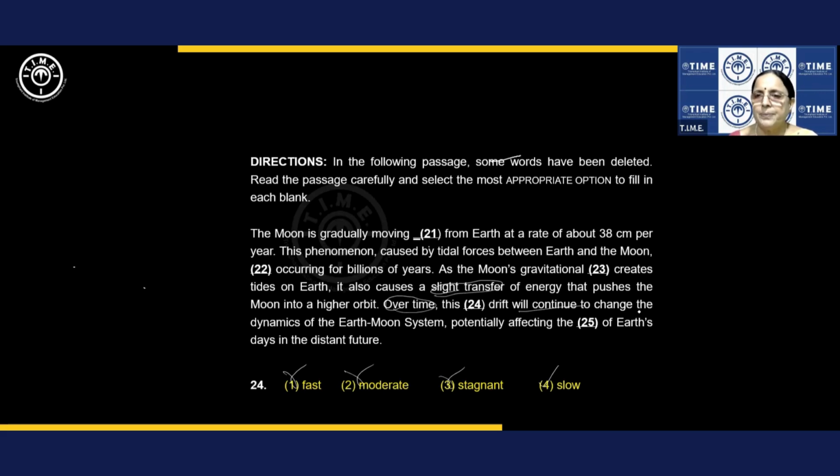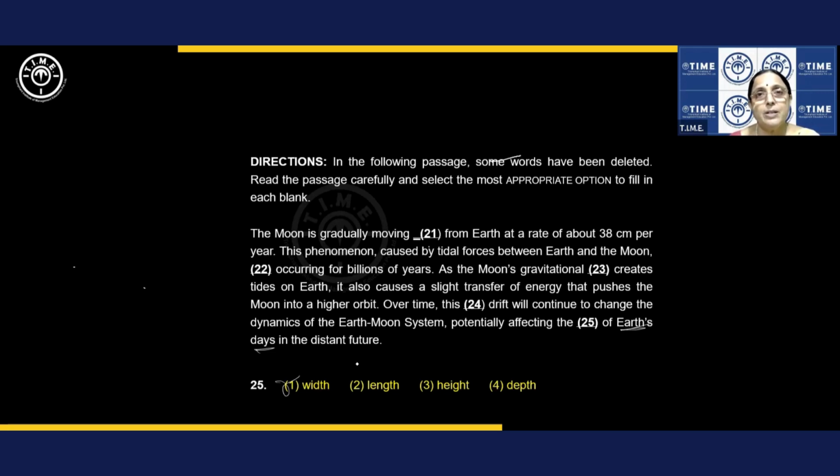That's also a clue. Will continue to change the dynamics of the Earth-Moon system, potentially affecting the dash of Earth's days. What Earth's days? Now look at the choices. Affecting the, we don't know what it is. Agree? So we can't guess anything. Go to the choices straight, but keep this phrase in mind. Affecting the width of days. No, you don't have width. All right. Length of days? Yes.